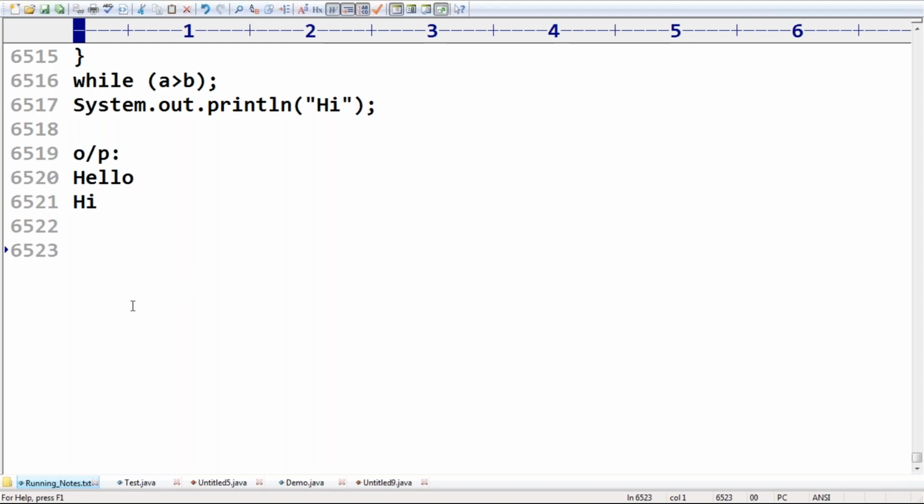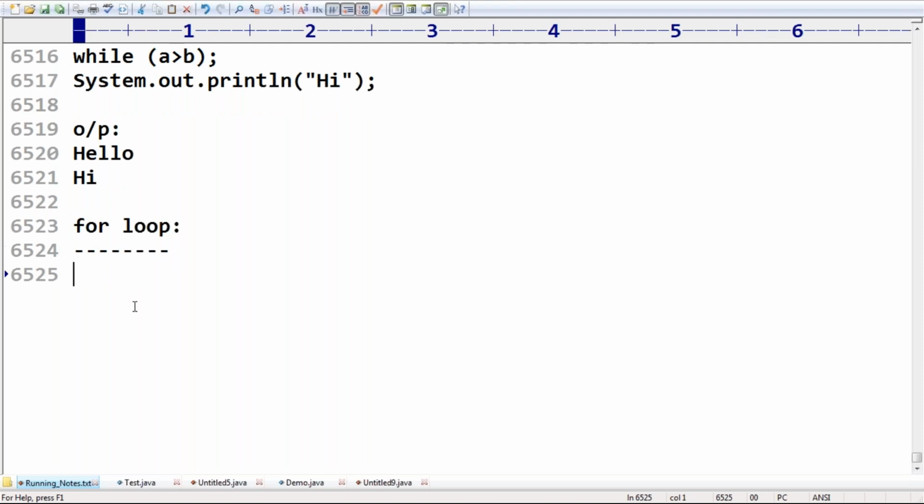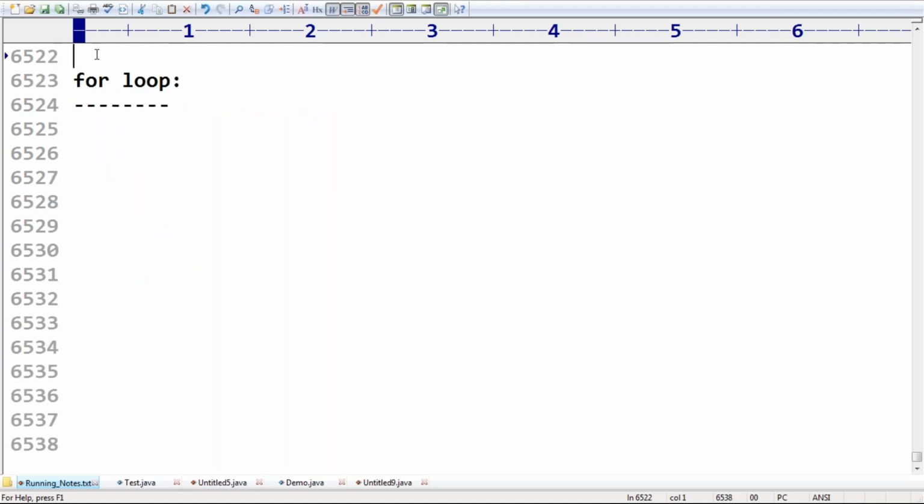Now the next thing I have to talk about is the for loop, sir. The for loop and the for each loop are very important for the exam, so take very special care about this one. Now observe carefully. Out of the 4 loops, the most commonly used loop is the for loop only.